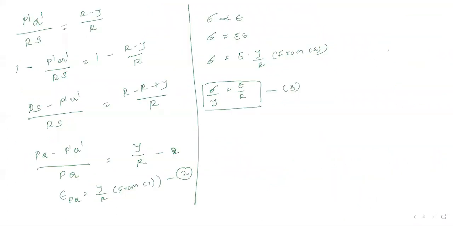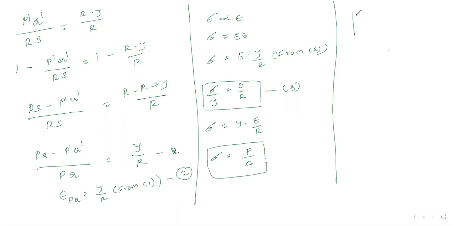If direct force is not available, we have already derived the equation of stress. What is stress? y into E by R. And what is the equation of stress? Force by area. So if I have a stress and I multiply by the elemental area, can I calculate force? So we will consider the cross section of your beam.